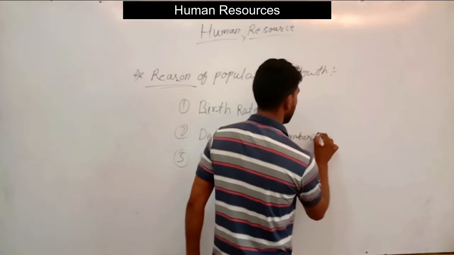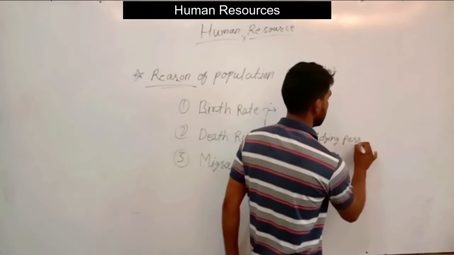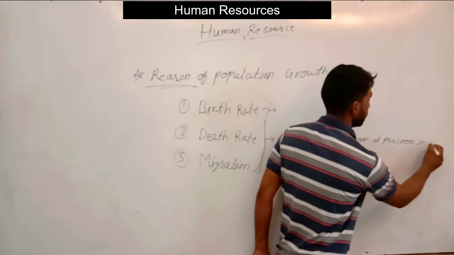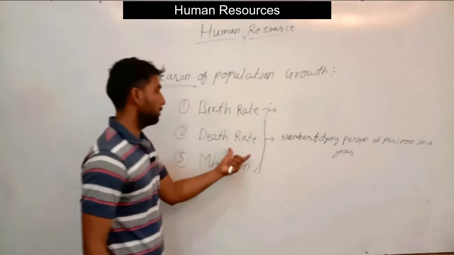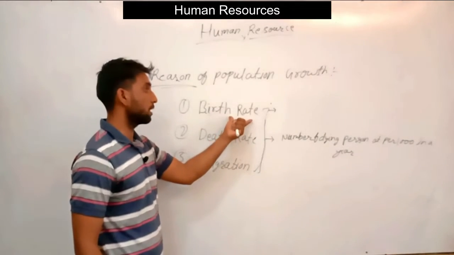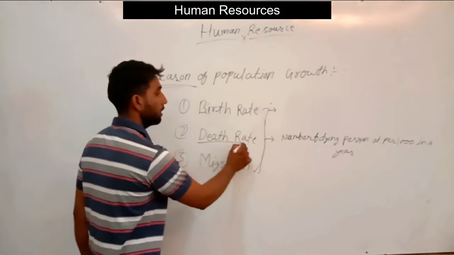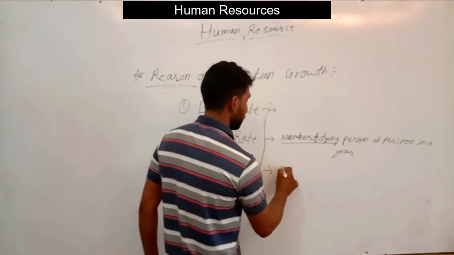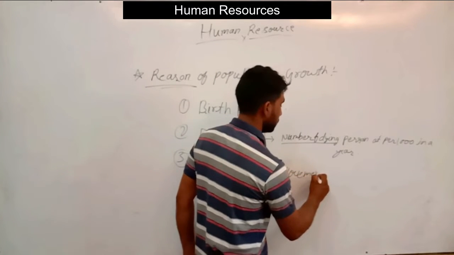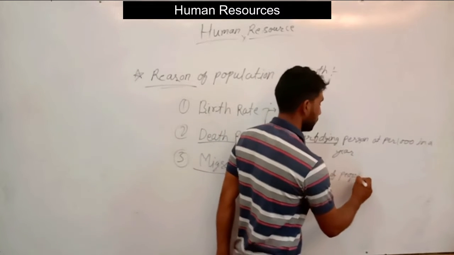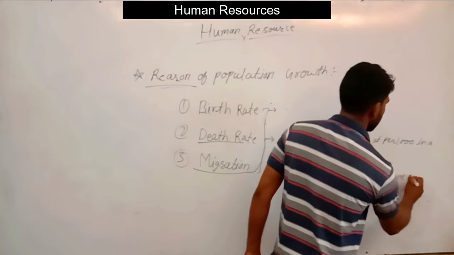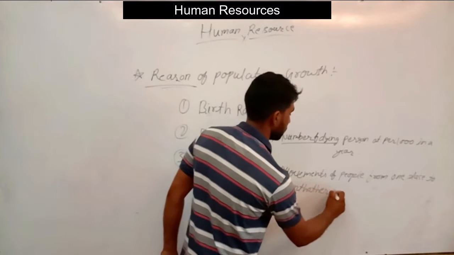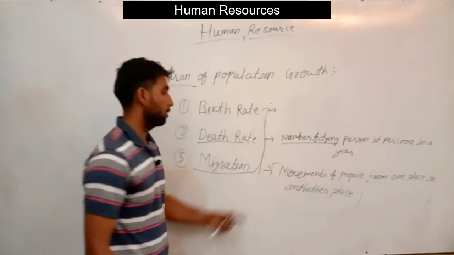Death rate is the number of dying persons per thousand in a year. Just as birth rate counts new surviving children, death rate is the number of dying persons. Now migration is the movement of people from one place to another place. So it is called migration.